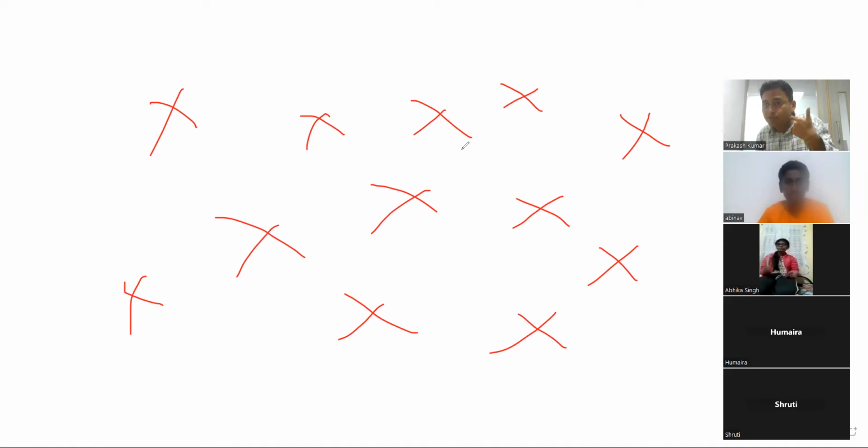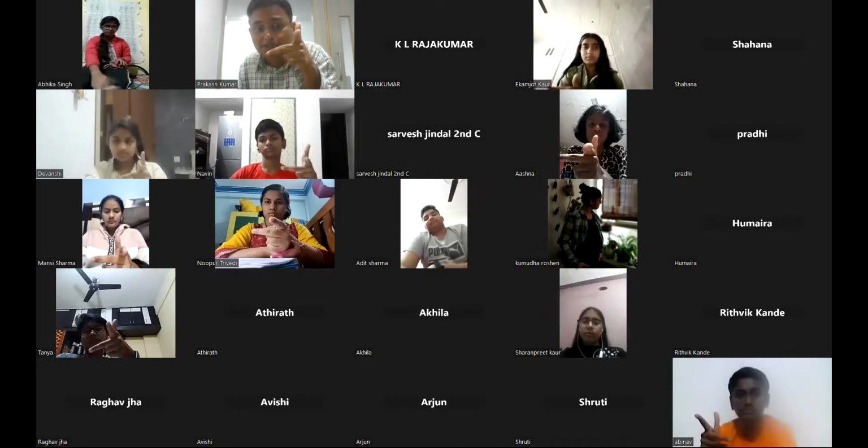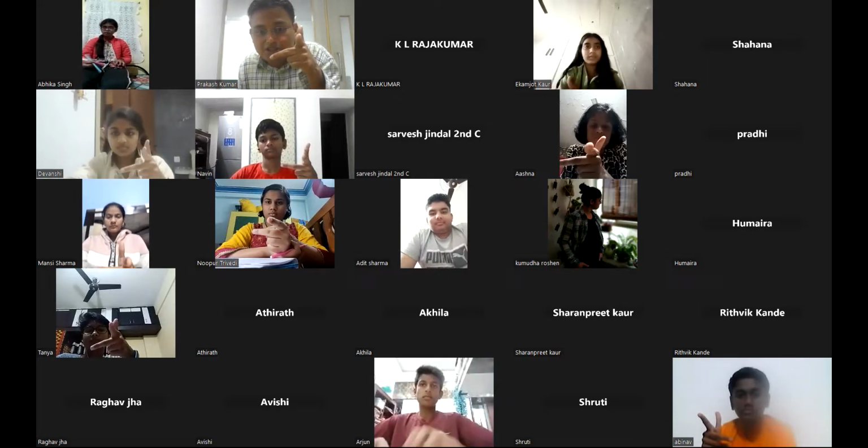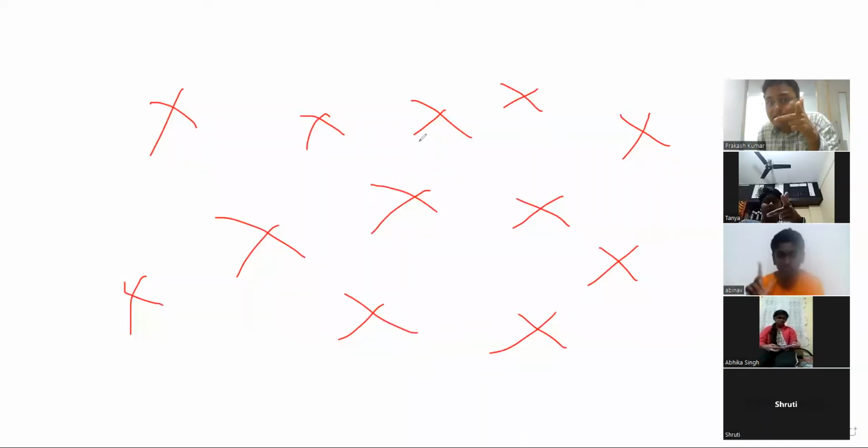Into the page. Take this hand out. Magnetic field, this one. Now everyone get ready on your camera, then only you will be able to realize. See this cross. This cross is showing that the magnetic field is going inside, right?